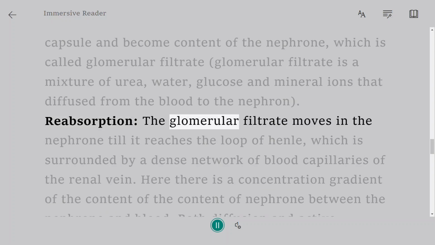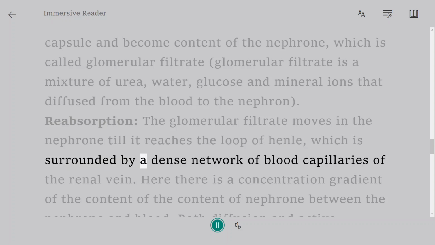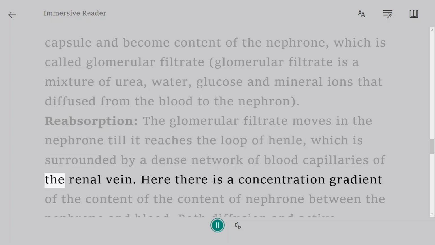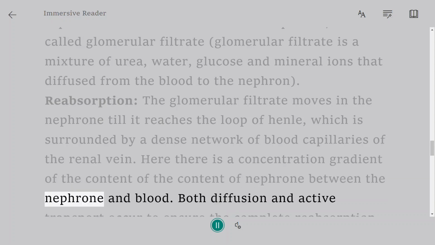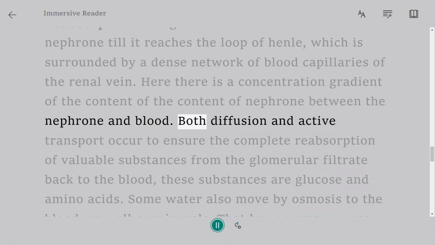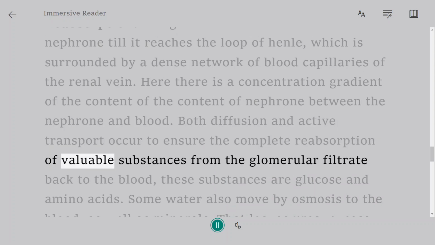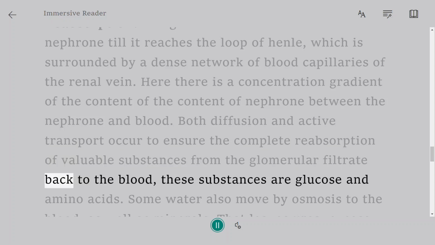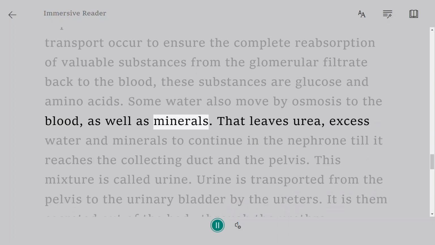Reabsorption. The glomerular filtrate moves in the nephron till it reaches the loop of Henle, which is surrounded by a dense network of blood capillaries of the renal vein. Here there is a concentration gradient of the content of nephron between the nephron and blood. Both diffusion and active transport occur to ensure the complete reabsorption of valuable substances from the glomerular filtrate back to the blood. These substances are glucose and amino acids. Some water also moves by osmosis to the blood, as well as minerals.